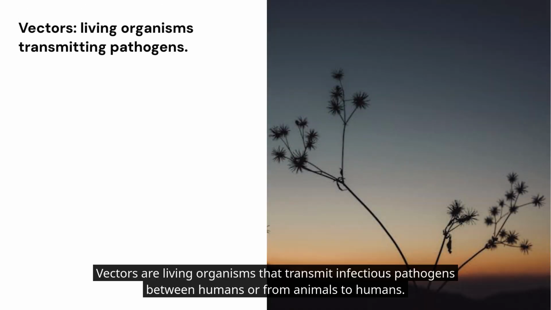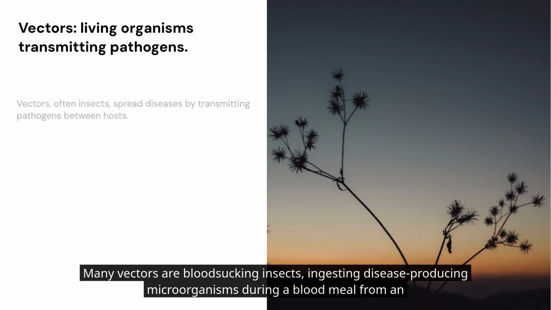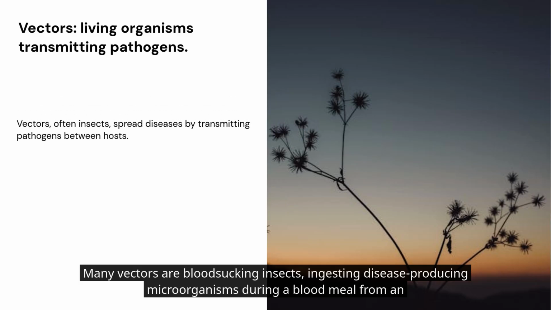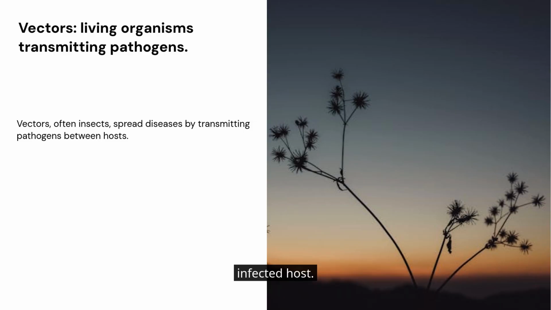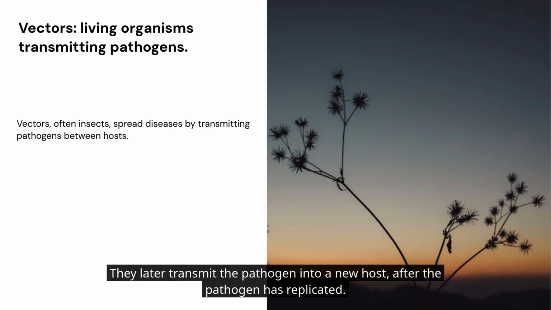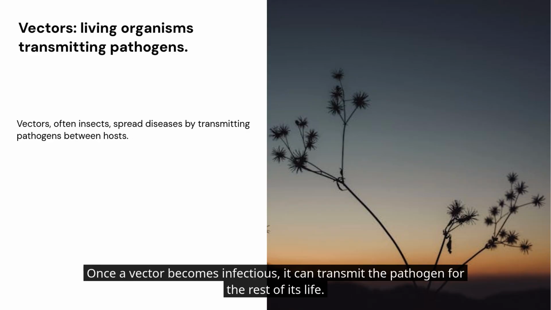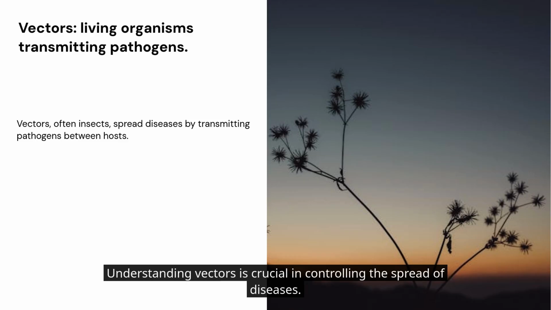Vectors are living organisms that transmit infectious pathogens between humans or from animals to humans. Many vectors are blood-sucking insects ingesting disease-producing microorganisms during a blood meal from an infected host. They later transmit the pathogen into a new host after the pathogen has replicated. Once a vector becomes infectious, it can transmit the pathogen for the rest of its life. Understanding vectors is crucial in controlling the spread of diseases.